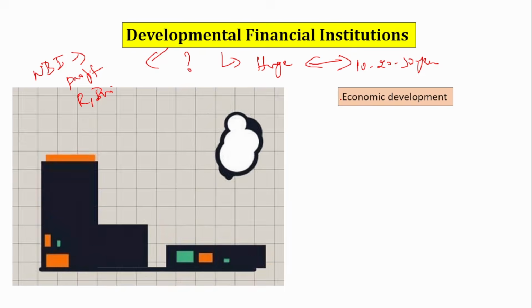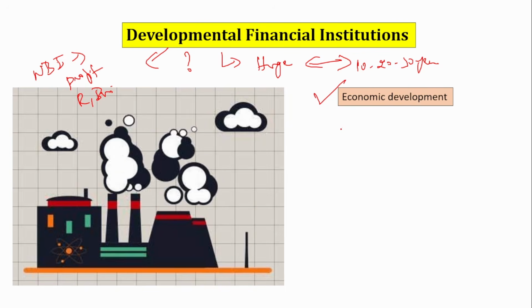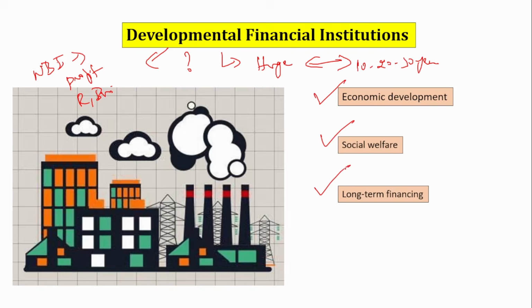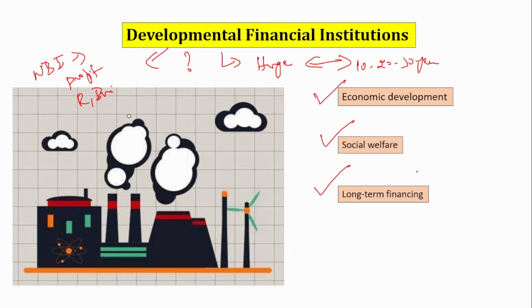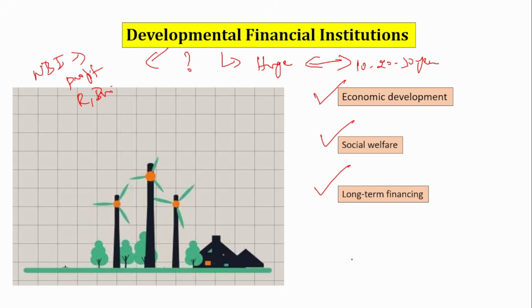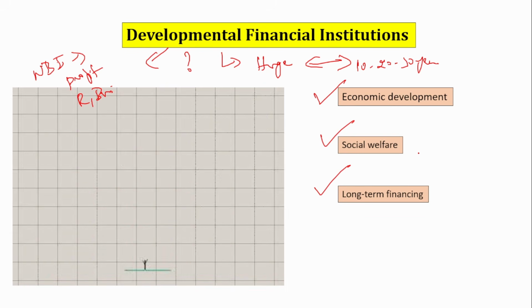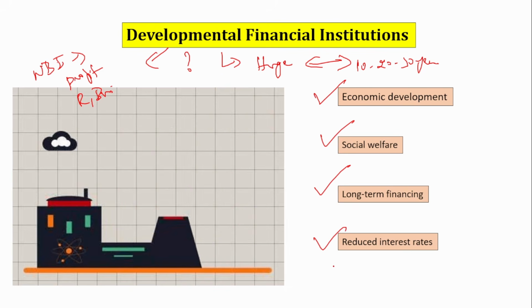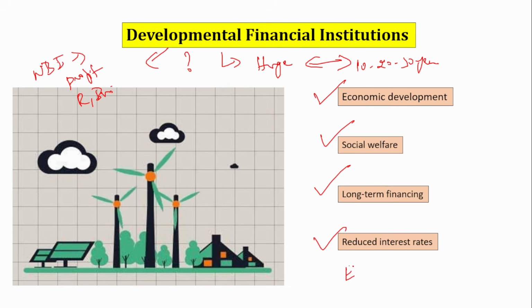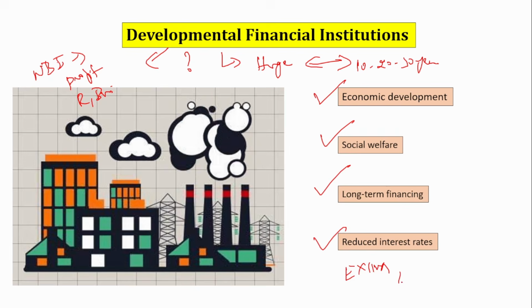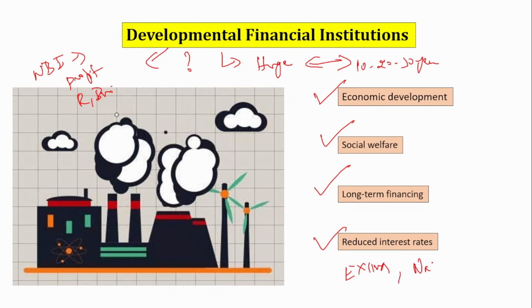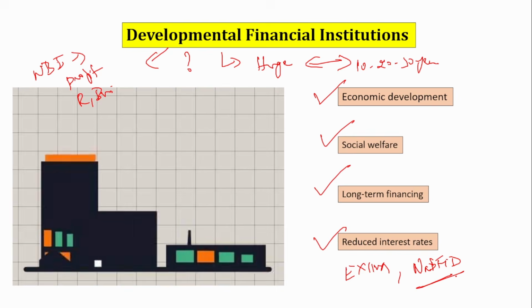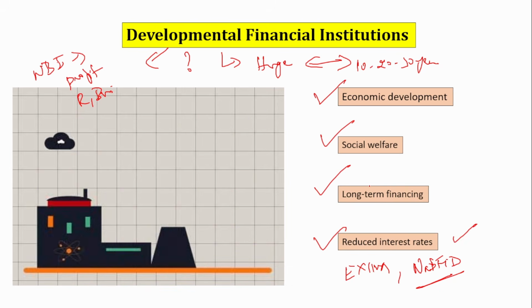The main purpose of this development financial institution is to promote the economic development and social welfare of the country, to provide long-term financing, like hundreds and thousands of crores for the improvement of infrastructure, factories, and economic development. For that purpose, reduced interest rates will be provided. Examples of this development financial institution are Exim Bank and also NaBFID. These will provide huge sets of loans at a reduced interest rate. These are development financial institutions.